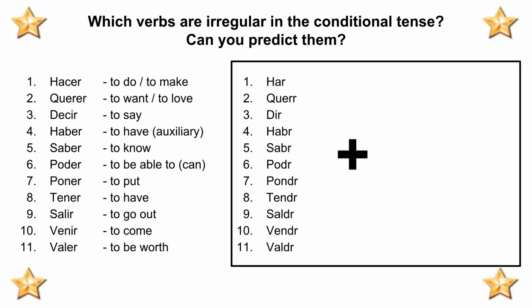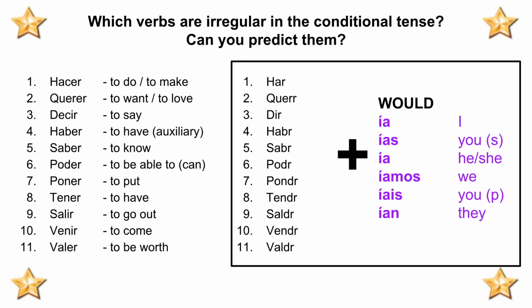Okay, and as I said to you, you add the same endings on as you would for the regular conditional tense. So, ía, ías, ía, íamos, íais, ían.